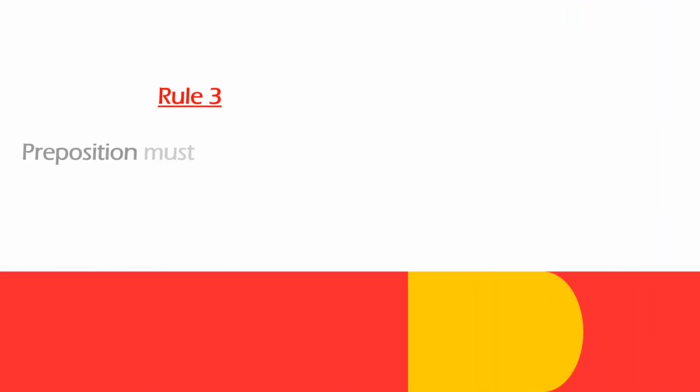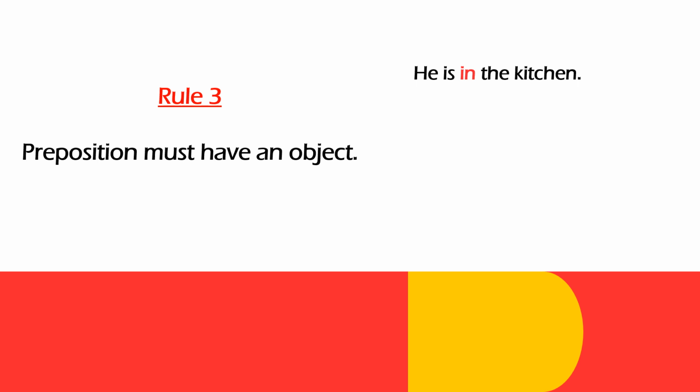The preposition must have an object, children. It is not a preposition unless it goes with a related noun or a pronoun that is the object of the preposition, children. Without an object, it becomes an adverb, children, that never has an object. So let us understand with these examples. He is in the kitchen. The preposition in has the object kitchen. You may come in. Here it is an adverb because there is no object.